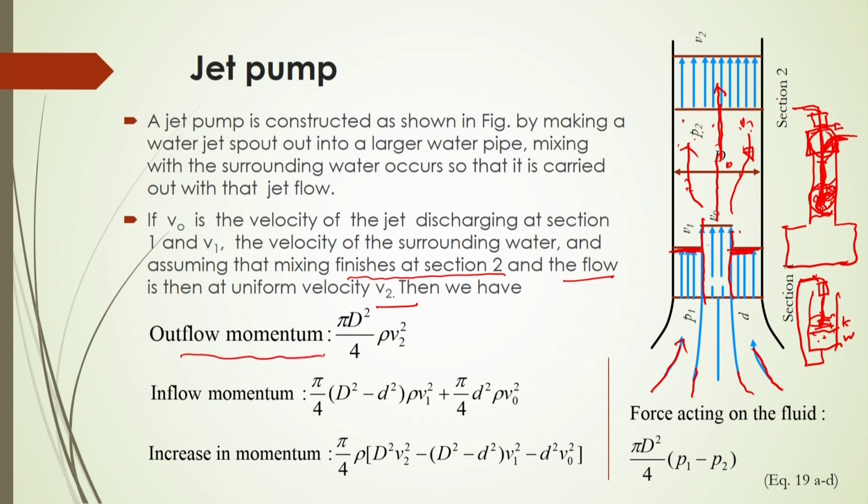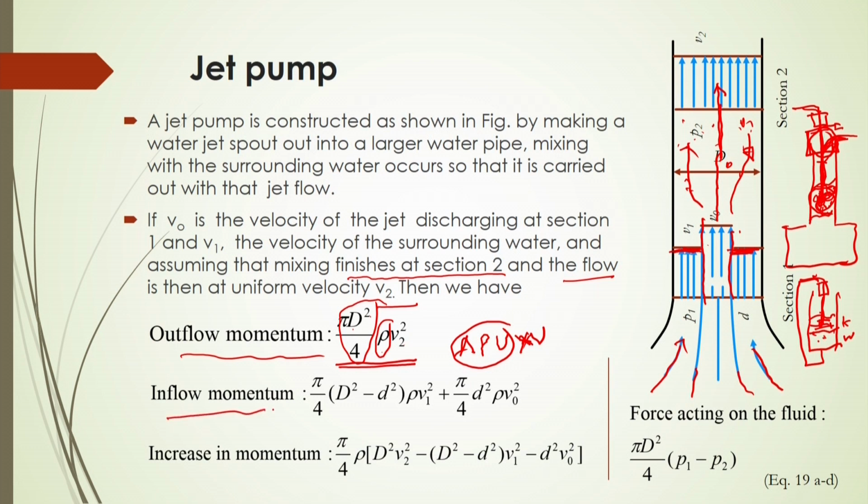Then the outflow momentum will be equal to cross sectional area times density times V2 times V2. That means cross sectional area times density times V is your mass, and times V again is your momentum. So, according to that, at section 2 the outflow momentum will be equal to pi D square by 4, which is the cross sectional area, times rho times V2 square.